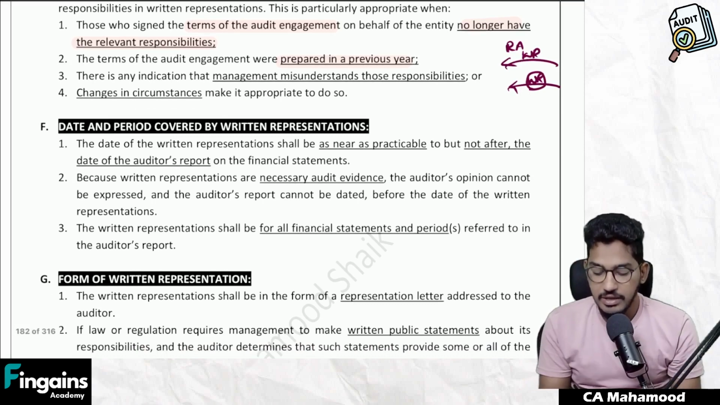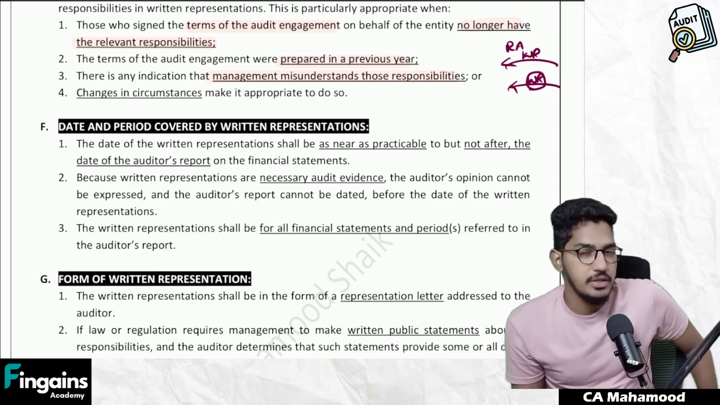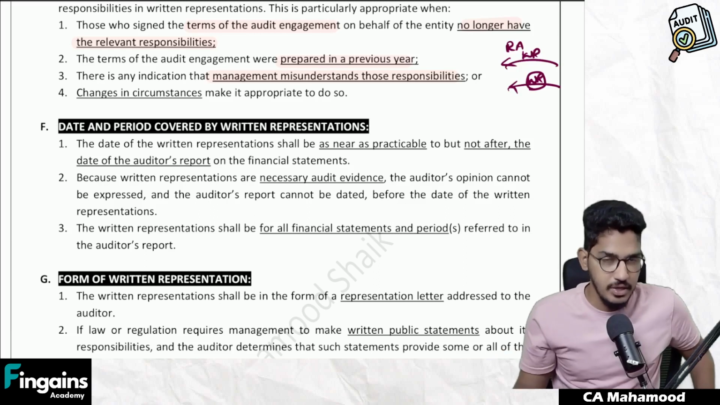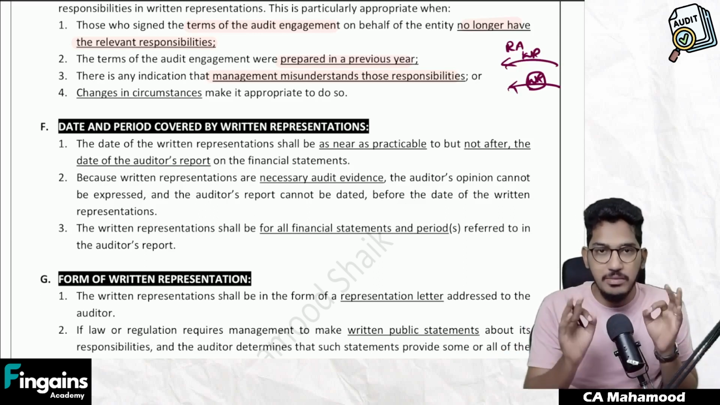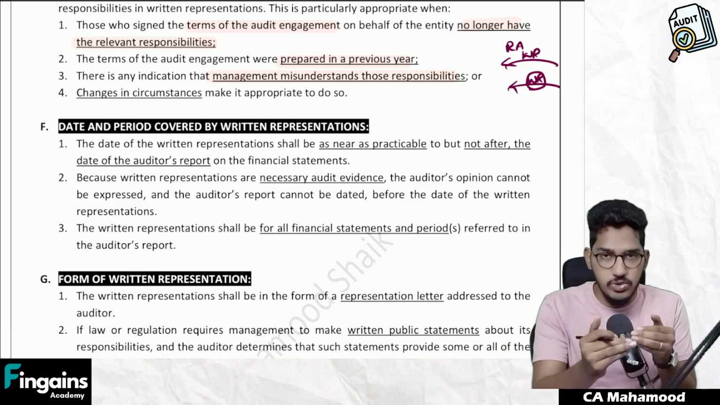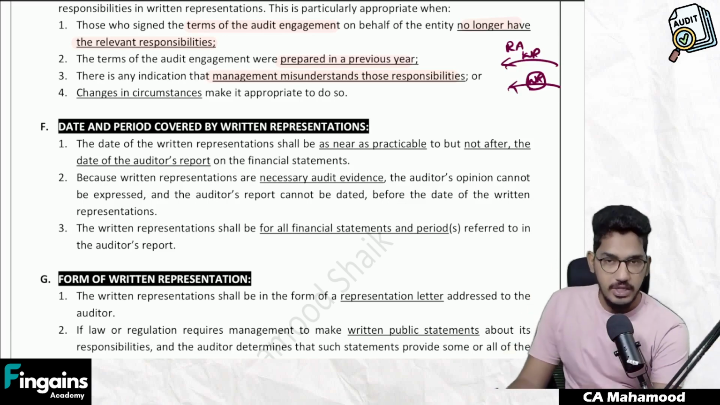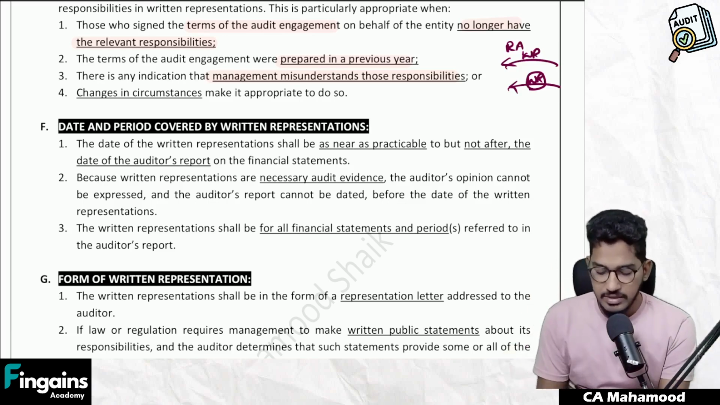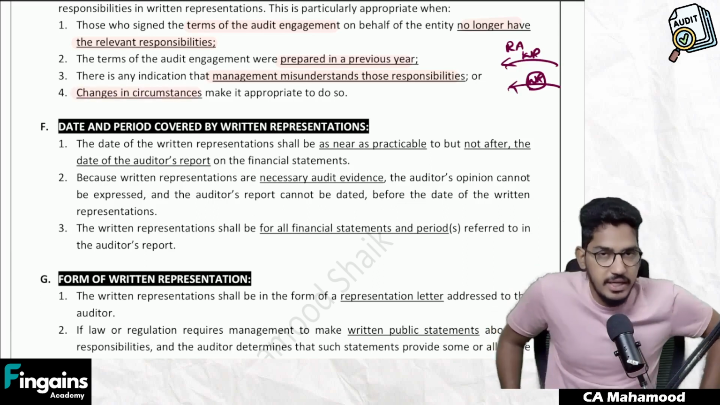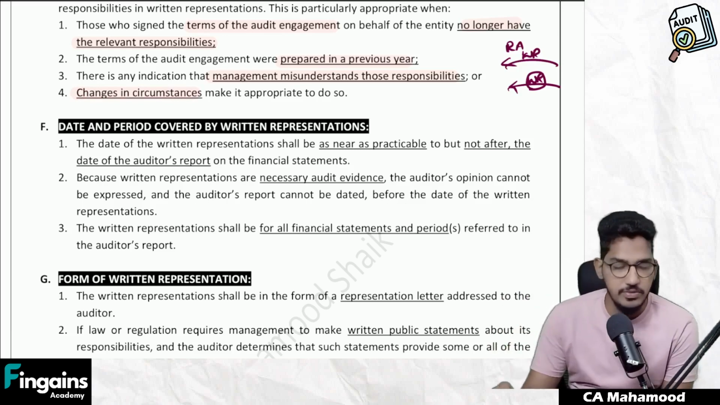Similarly, there may be an indication that management misunderstands those responsibilities. Management gave me written representation, but I realized that they misunderstood their responsibilities when they gave me the confirmation. Now I will go to them and explain in a proper manner: Sir, you had a misunderstanding regarding your responsibilities. These are your actual responsibilities. Now you have understood them in the correct perspective. Give me written representation once again. Or a change in the circumstances makes it appropriate to do so. Sometimes there might be changes in circumstances which require the auditor to obtain the reconfirmation from the management once again.